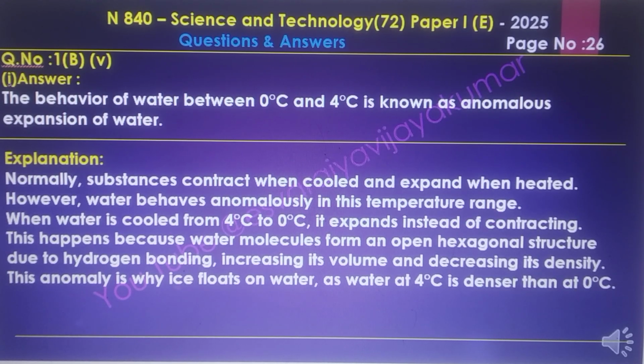When water is cooled from 4 degree Celsius to 0 degree Celsius, it expands instead of contracting. This happens because water molecules form open hexagonal structures due to hydrogen bonding, which increases its volume and decreases its density. This anomaly is why ice floats on water and water at 4 degree Celsius is denser than at 0 degree Celsius.